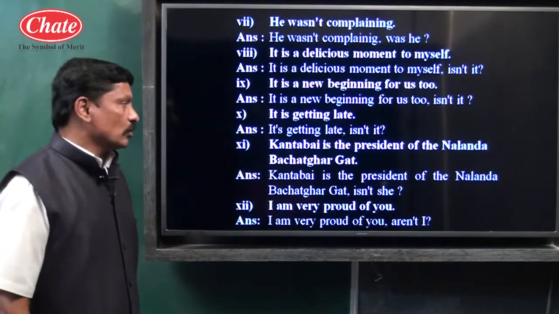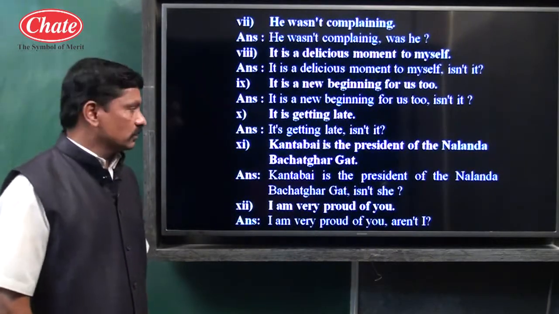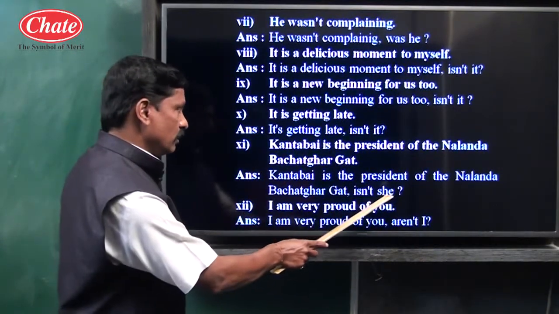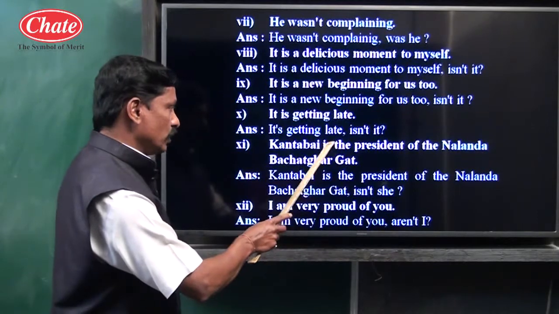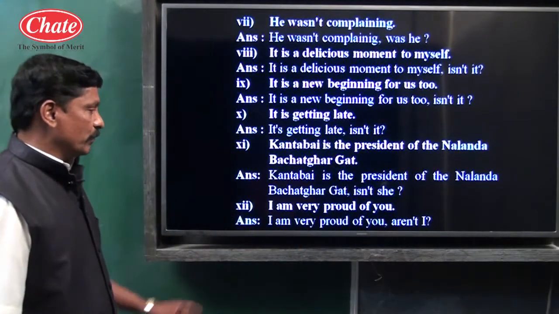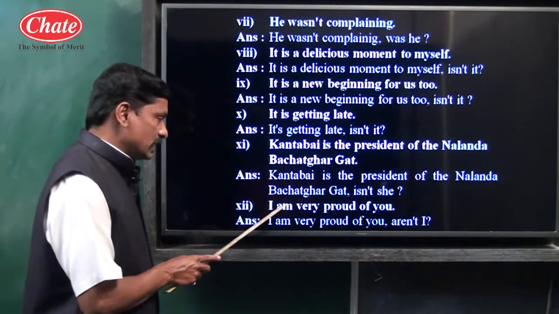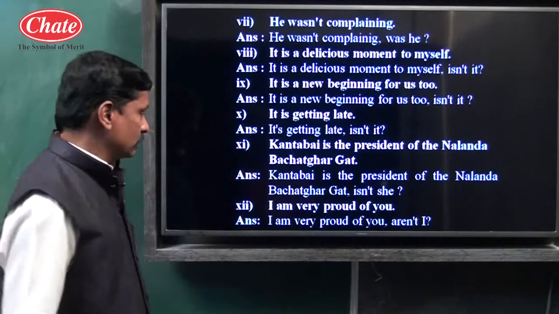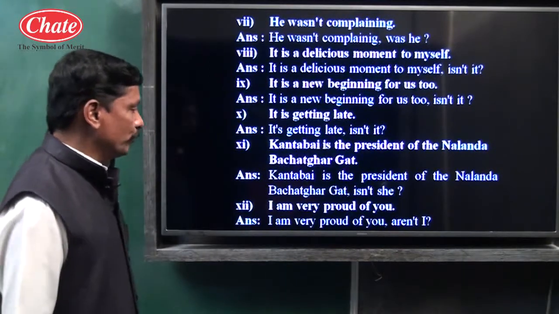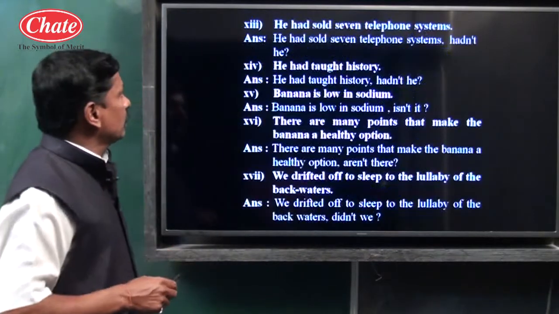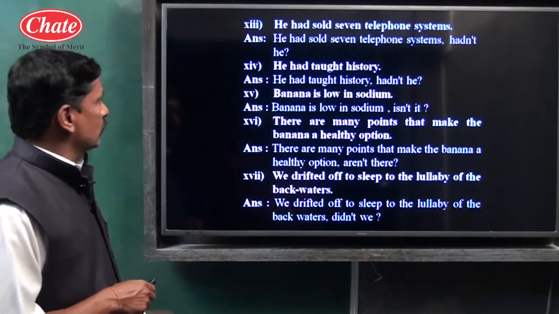Kantabai is the president of the Nalanda Bachat Gut. Kantabai is a noun, use a pronoun. See, affirmative, negative. Is itself is the auxiliary: isn't she. See, I am very happy. Here children, am plus not becomes aren't. I am very proud of you, aren't I. See, these are a few more examples.